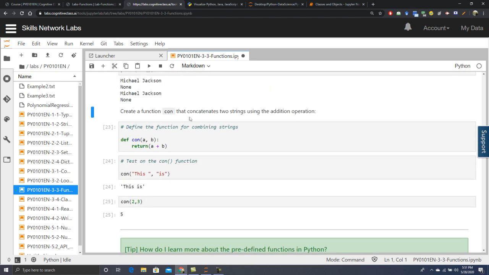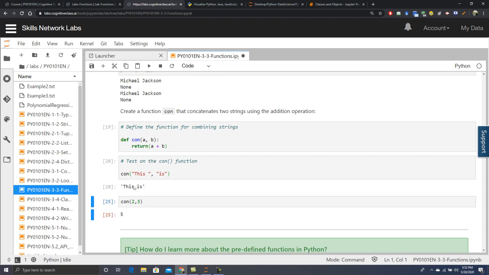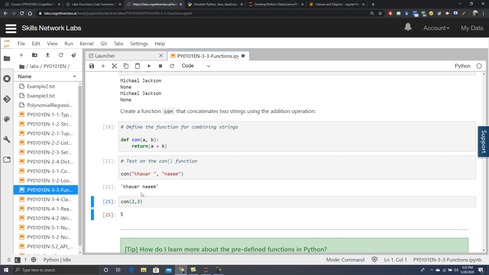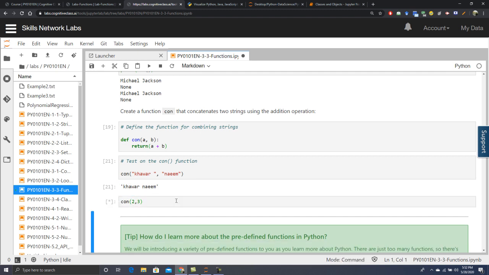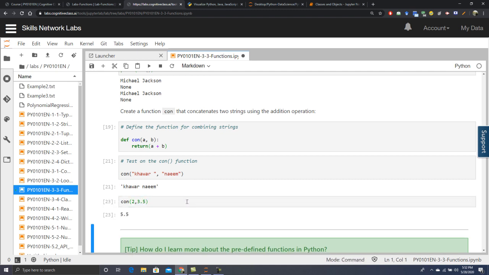Create a function that concatenates two strings using the addition operation. For example, I will define a function, define concatenate a comma b, whatever the two parameters passed to you, just add them, return a plus b. Okay, so it's stored in the local memory, and I say concatenate this is, so this has been concatenated. If I say, let's suppose, concatenate my name, it will concatenate the two values. And if I say concatenate 2 and 3, it knows that you have to add them. So if I say concatenate 2 and 3.5, it gives 5.5.